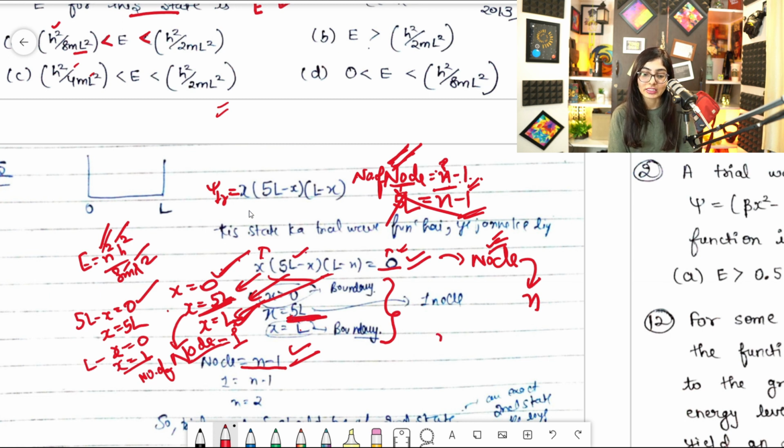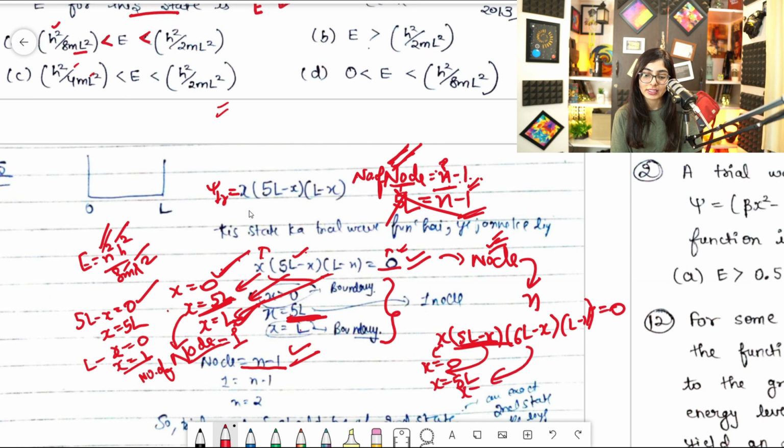Suppose there were something like 5l minus x and 6l minus x in the question, and l minus x is equal to 0. Clear? If that was the case, then 5l minus x is equal to 0, so I'll get x is equal to 5l, from here I'll get x is equal to 6l, and from here I get x is equal to l. So these two are boundary conditions.